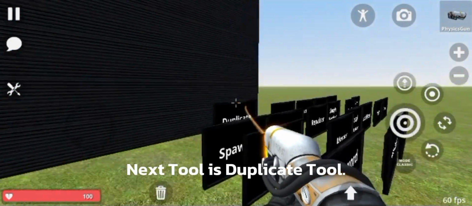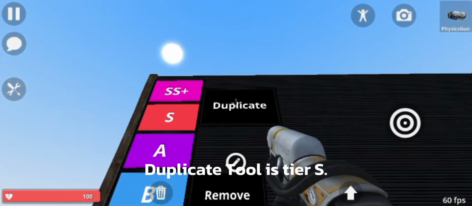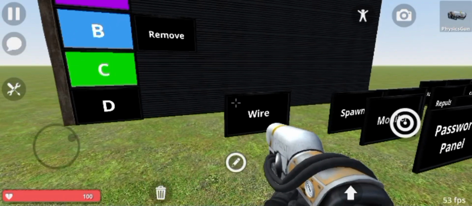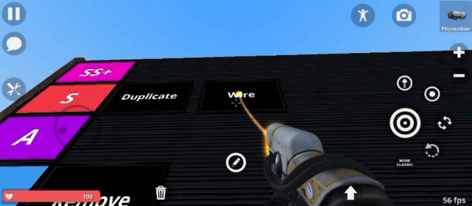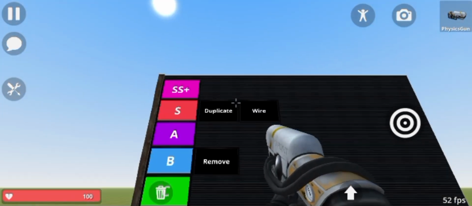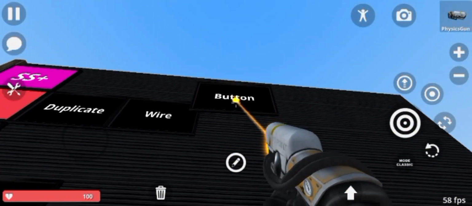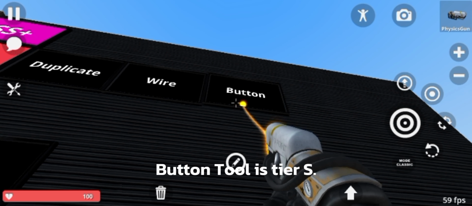Next tool is Duplicate Tool. Duplicate Tool is Tier S. Next tool is Wire Tool. Wire Tool is Tier S. Next tool is Button Tool. Button Tool is Tier S.